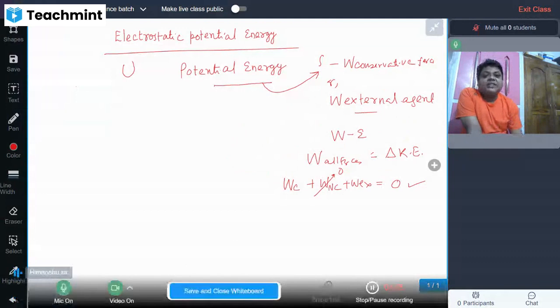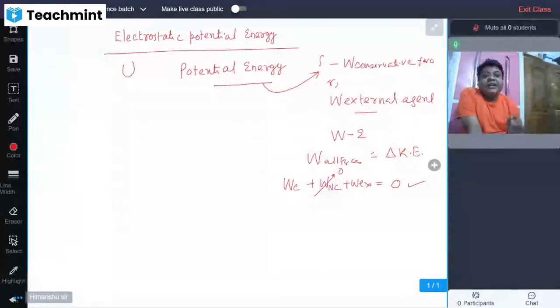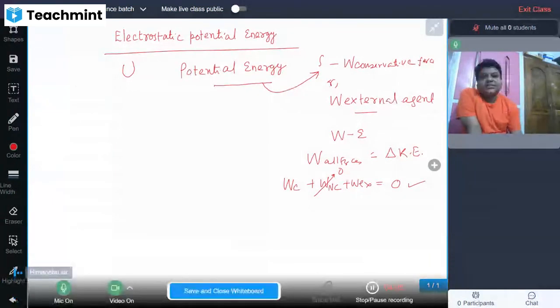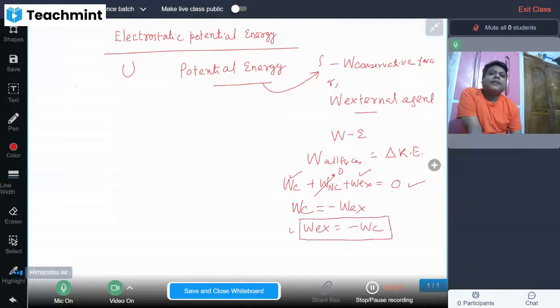We solve it for limited conditions, and in future, when you study BTech or higher education, then we will face all types of situations, right? So work done by conservative plus work done by external is equal to zero, and it is quite evident that work done by the conservative is equal to negative work done by the external agent, or negative work done by the conservative is equal to work done by the external agent, right?